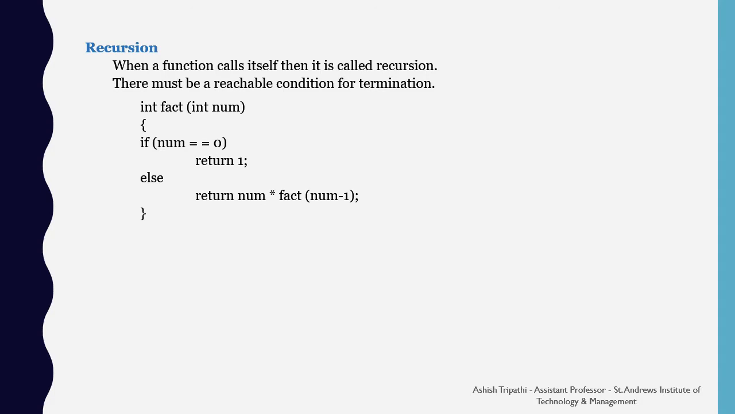In this, we have a function named fact which is being passed a number, and we have a condition: if num == 0, it returns 1, else return num * fact(num - 1). So the return statement is calling the recursion of the function.